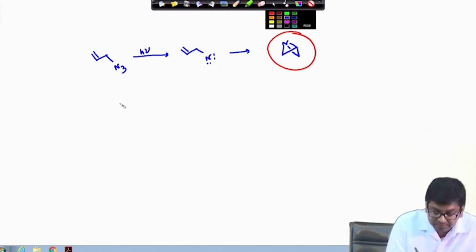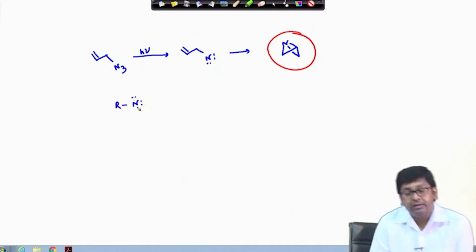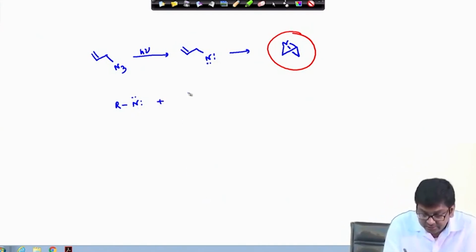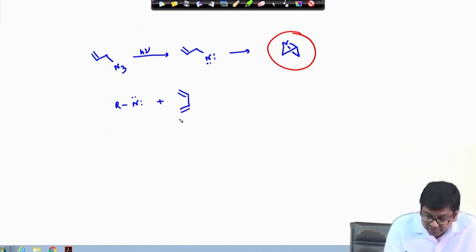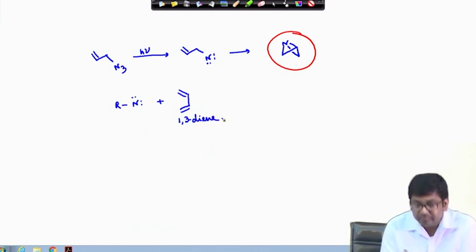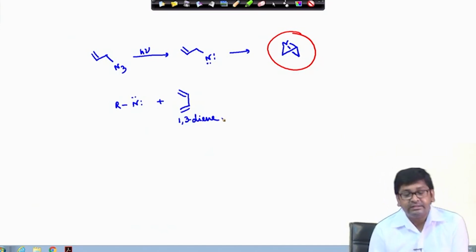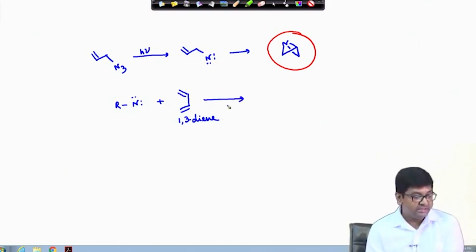As per example, let us say we have taken this nitrene and the corresponding 1,3-diene.